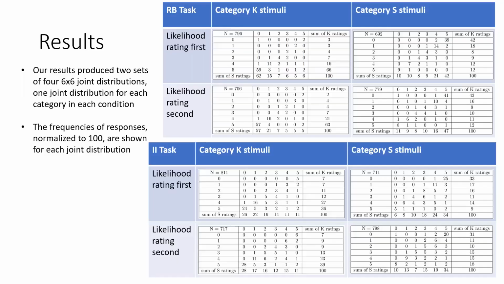Because we expected to find the order effects within categories across conditions, our results are displayed in 2 sets of 4 6x6 tables, one table for each category in each condition, and one set for each task. To equate the tables, the distributions were normalized to 100 as frequencies. For time constraints, I need to move forward, but if you'd like to have a closer look at the joint frequencies, feel free to pause the video.